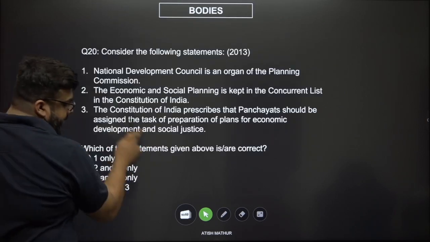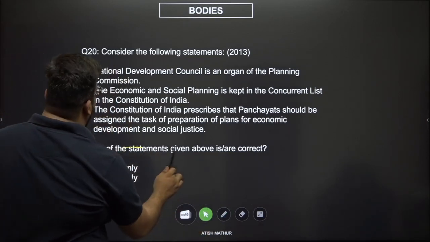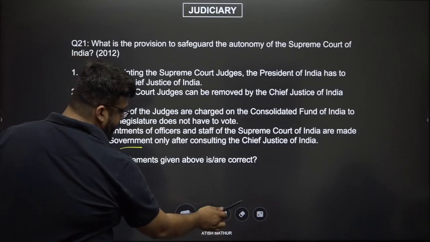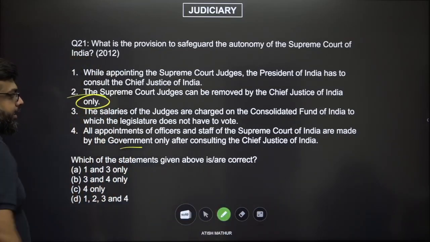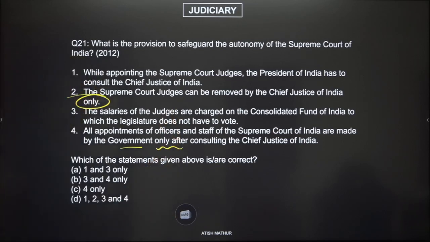The salaries of the judges are charged to the Consolidated Fund of India, which the legislature does not have to vote. The appointment of the officers and staff of the Supreme Court are made by the government only after consulting the Chief Justice of India.